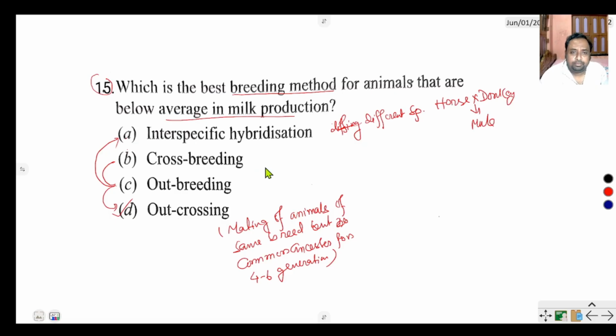What is the meaning of crossbreeding? Crossbreeding means mating between superior male and superior female of different breed.